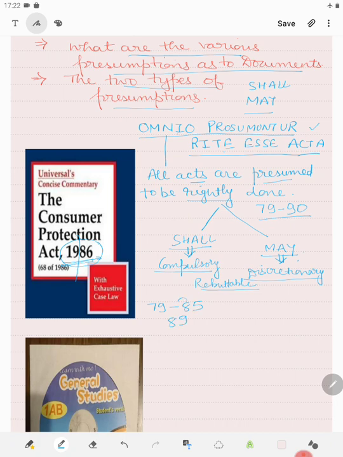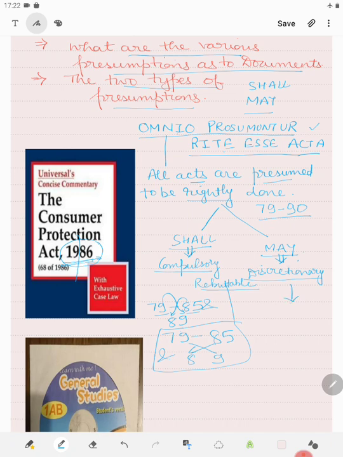From here I take this 8, and from here I take this 9, 89. So these sections are regarding shall, 79 to 85 and 89. How do I come to it? 79 to 85, then here I write 8 and here I write 9. So these sections are regarding shall presume.